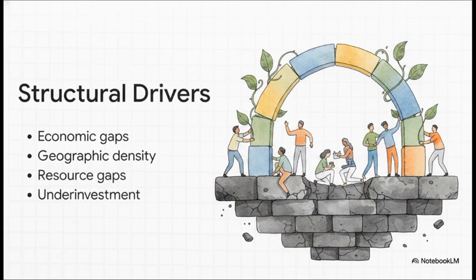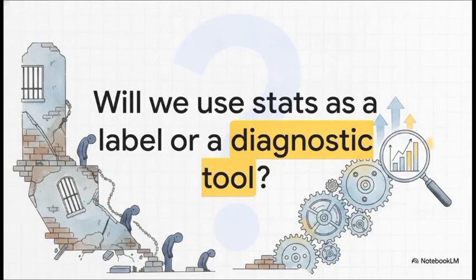Here are the key takeaways you should walk away with today. The data proves, without a doubt, that the root causes of per capita crime disparities are economic disadvantage, geographical density, systemic resource gaps, and a historical lack of community investment. Therefore, if we want to actually lower crime rates, our solutions must target these specific structural areas. We have to strengthen communities, rebuild local institutions, and create economic opportunity, rather than unfairly profiling populations based on a misunderstanding of statistical data. I want to leave you with this provocative thought.